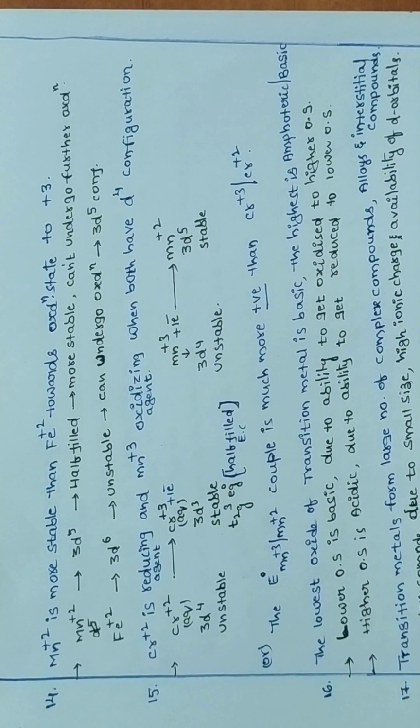Mostly you have to see their electronic configuration. If the elements or the ions have half-filled or fully filled electronic configuration, they are more stable. So therefore, to get half-filled or fully filled electronic configuration, they may undergo oxidation or reduction.